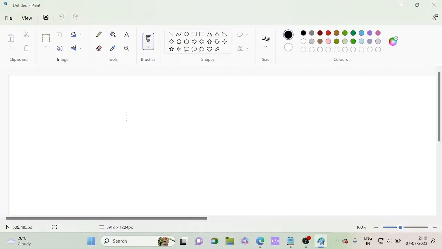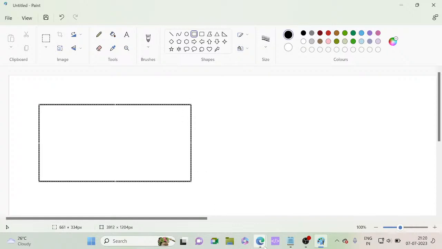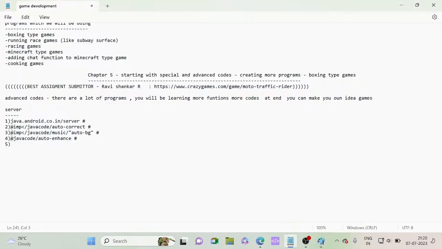Now the game which we are making is a boxing type game, and the first page we need is a home page. This is a page size. At page 1, in many types of ways you can write by learning many properties.